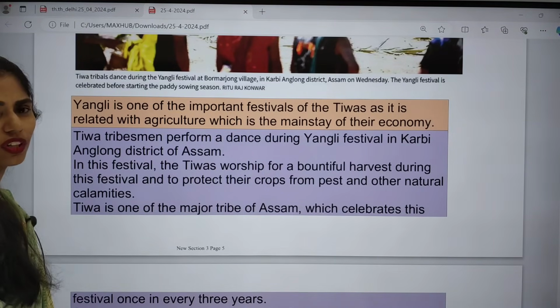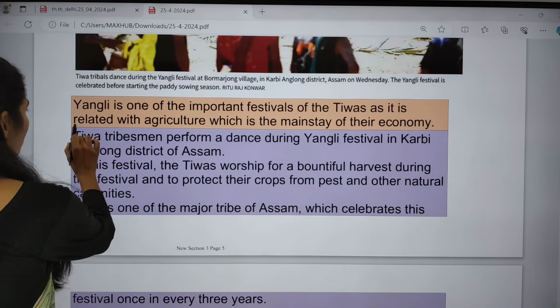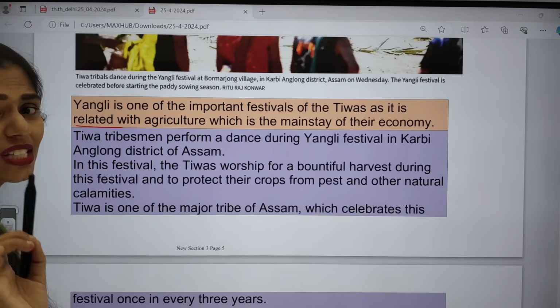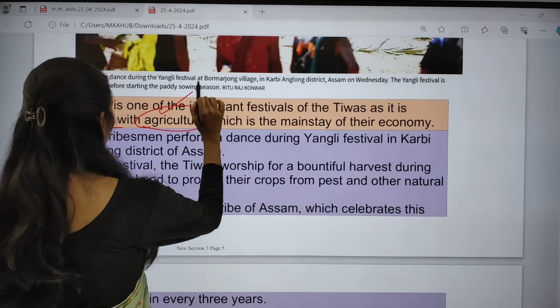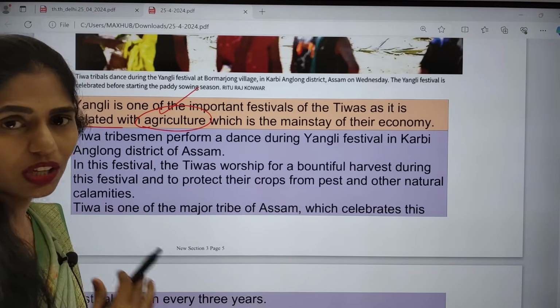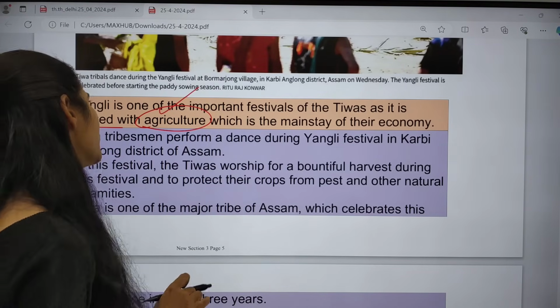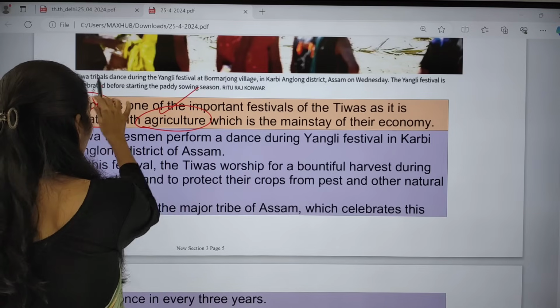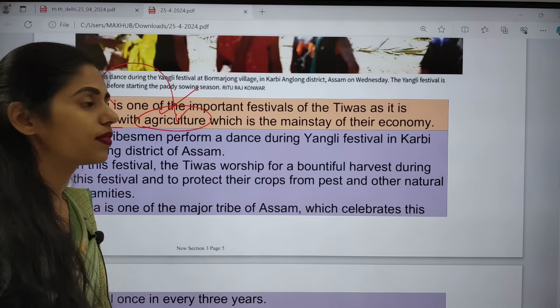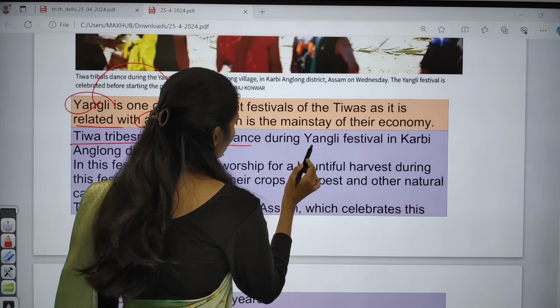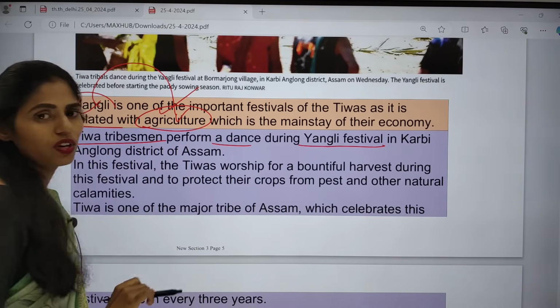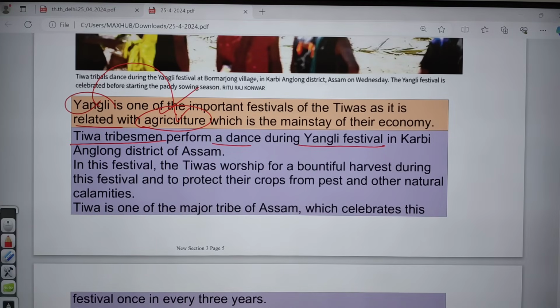Yangi is one of the important festivals of the Tiwas. This festival is related to agriculture, because agriculture is one of the primary occupations of the Tiwa tribe. They celebrate this festival, and the Tiwa tribesmen perform a dance during it in the Karbi Anglong district of Assam.